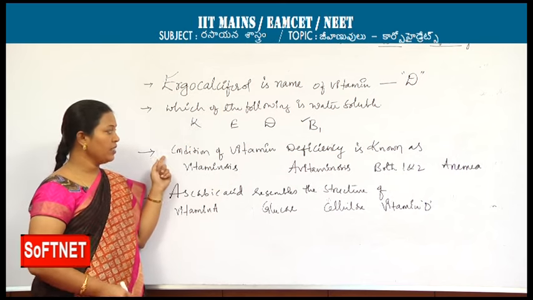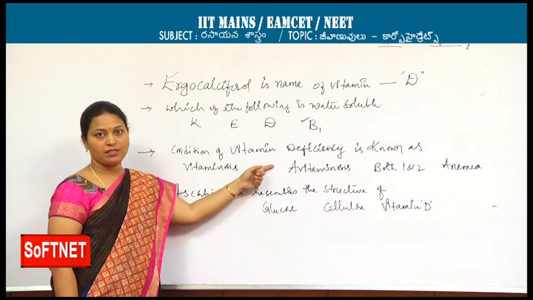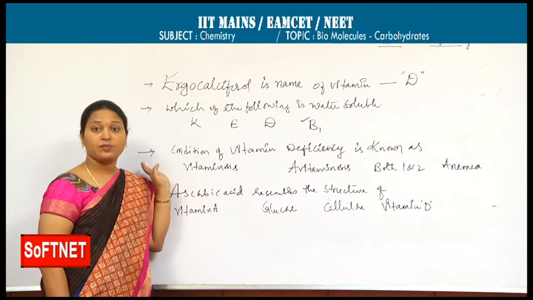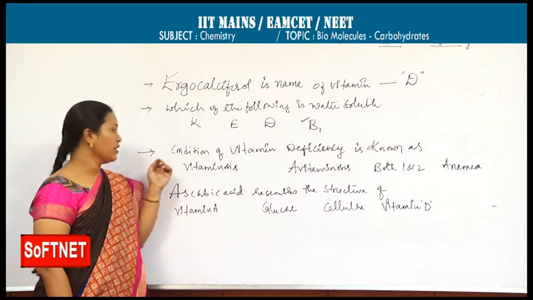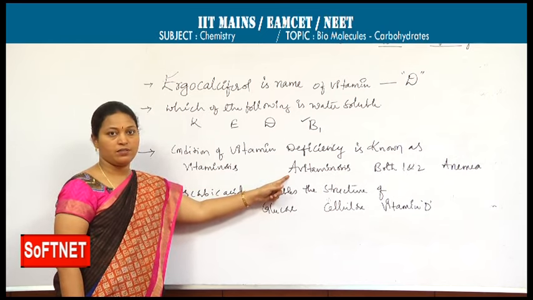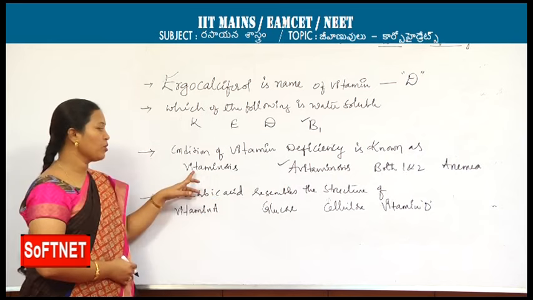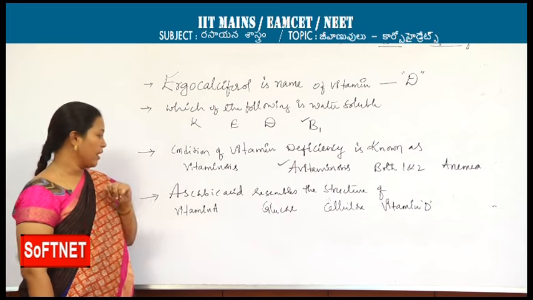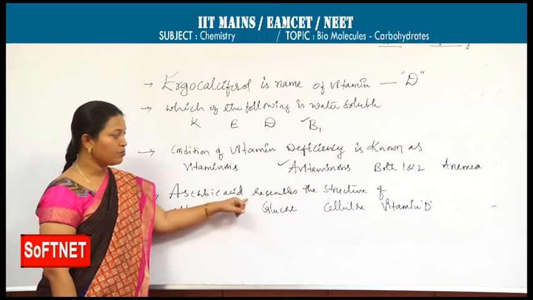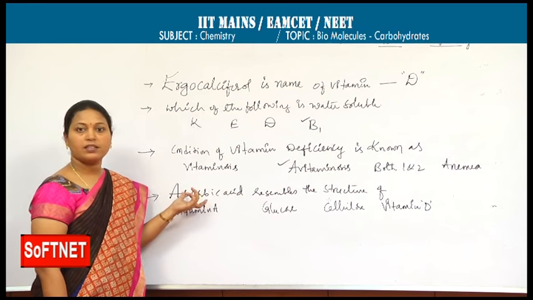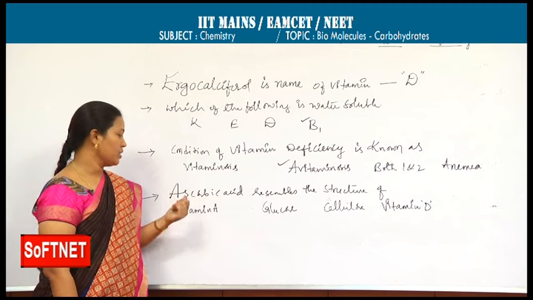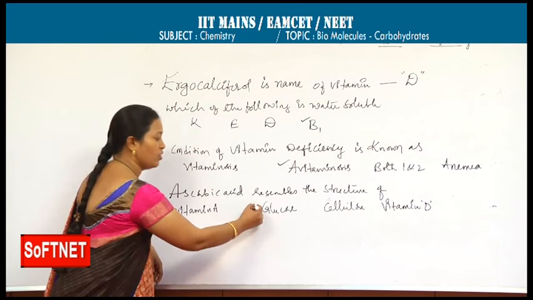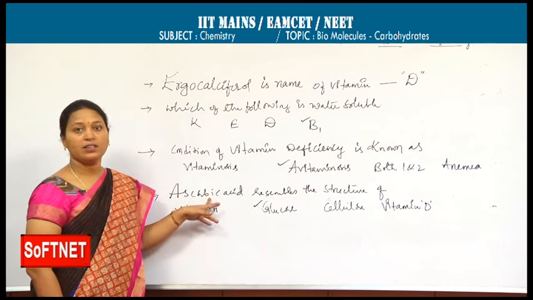Next the question: the condition of vitamin deficiency is known as. As I said, a particular vitamin deficiency causes particular diseases. If the person suffers from multiple vitamin deficiency disorder, then that is said to be avitaminosis. To confuse you, vitaminosis is also there, but avitaminosis means deficiency of vitamins. Next the question: ascorbic acid resembles the structure of. Ascorbic acid is nothing but vitamin C. The options are vitamin A, glucose, cellulose, vitamin D. The answer is glucose; ascorbic acid structure resembles the glucose structure.